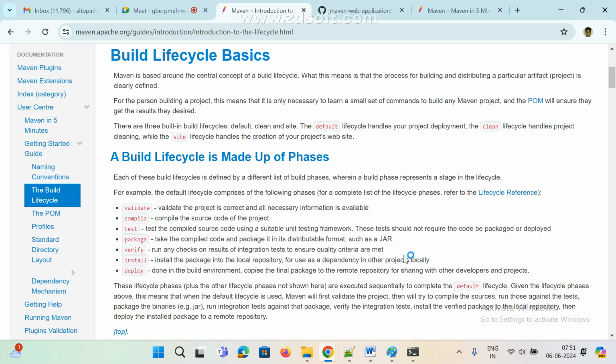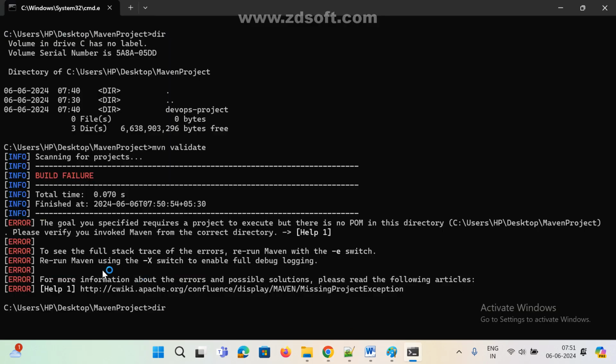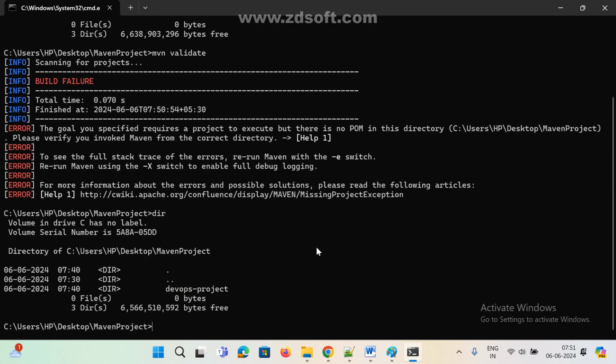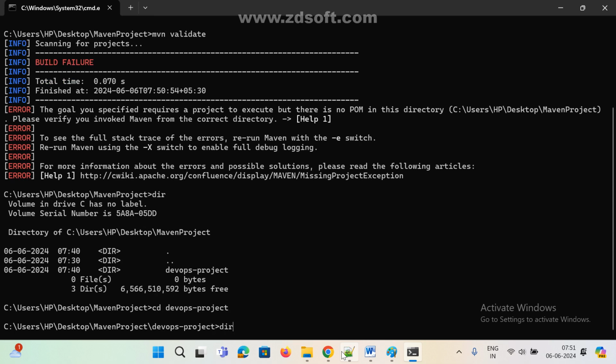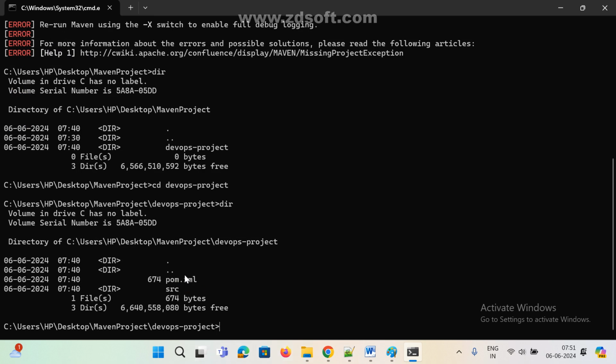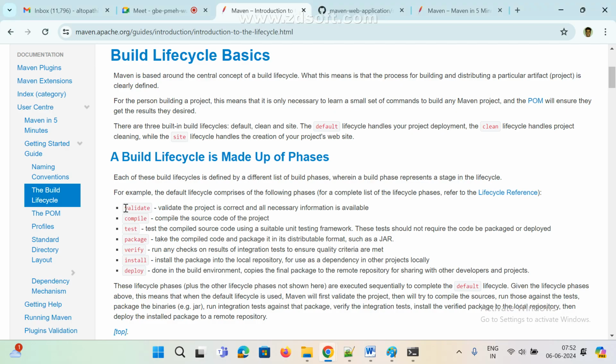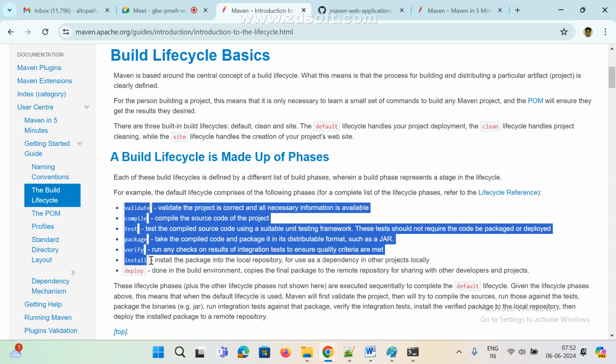basic understanding. Now I run the command. Where do I run this command? If I type, do you have a pom.xml file here? ఇక్కడ మీకు pom.xml file ఉందా? No, sir. No. Where is the pom.xml file available? Under our project only. So first go to your project and now see here dir, and now see here the pom.xml file. We have to run under the project only, not outside the project. So all Maven lifecycle commands will execute only where the pom.xml file is. That path only we need to run, otherwise it won't work.